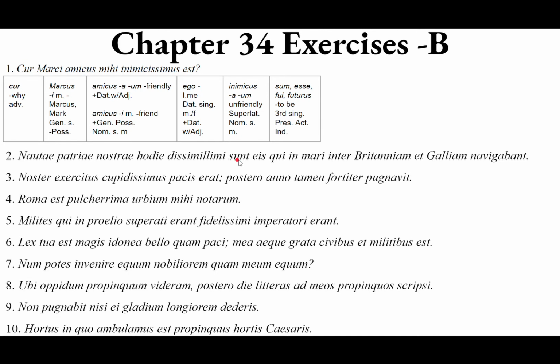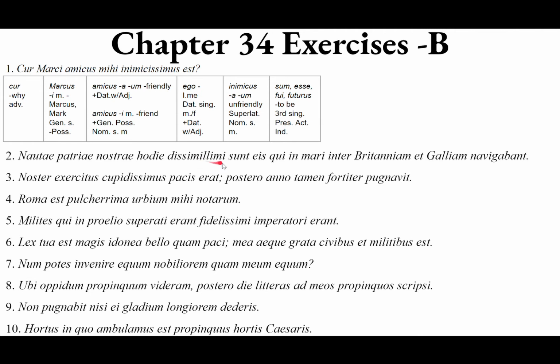And when I peek ahead and see sunt, we have a linking verb, third person plural, present active indicative, sum, esse, fui, futurus. So we have a nominative subject, a linking verb, and a predicate nominative. Seems entirely reasonable. That seems very easy. And notice that it is nominative plural masculine as well as nautai. The sailors of our country today, nowadays, we could say, they are sunt dissimilimi. They are very dissimilar. They are very unlike.